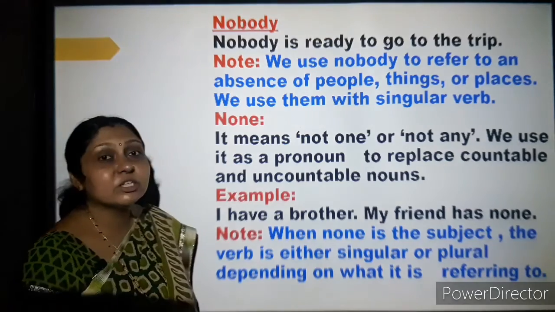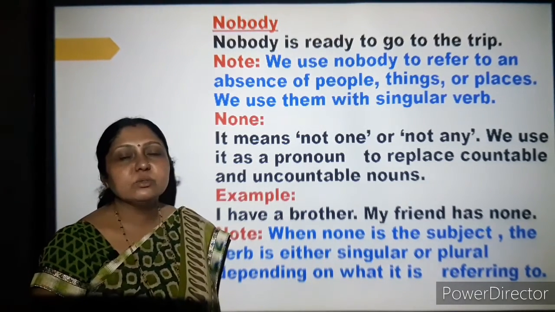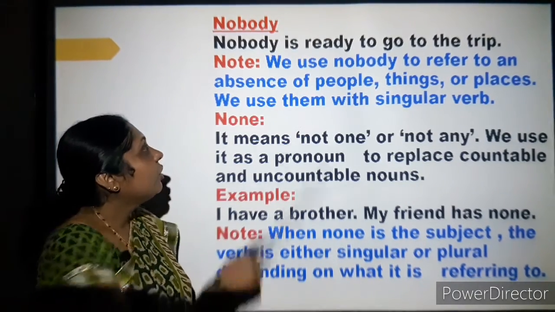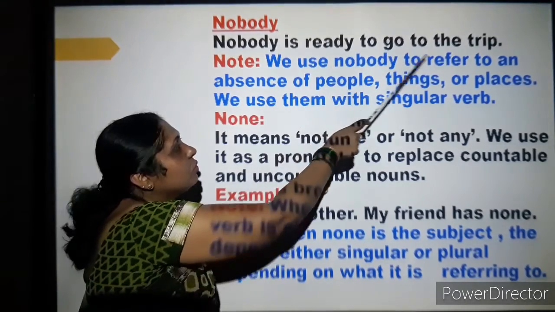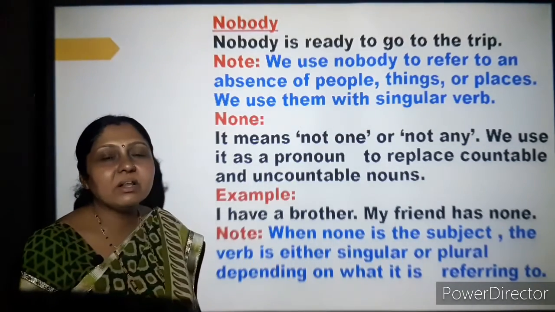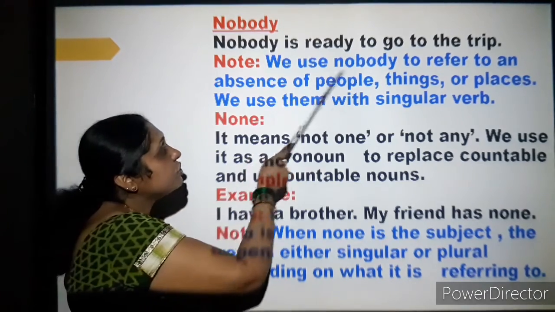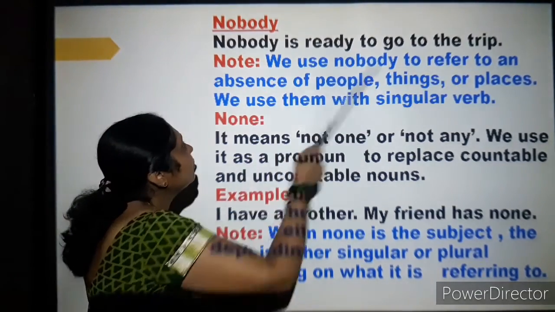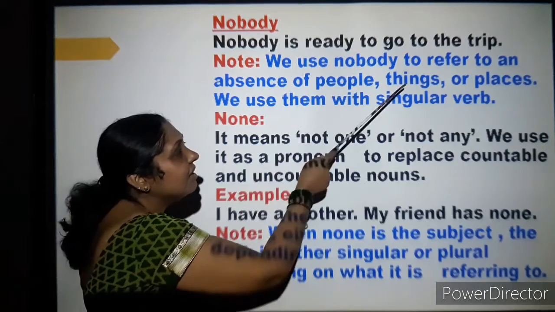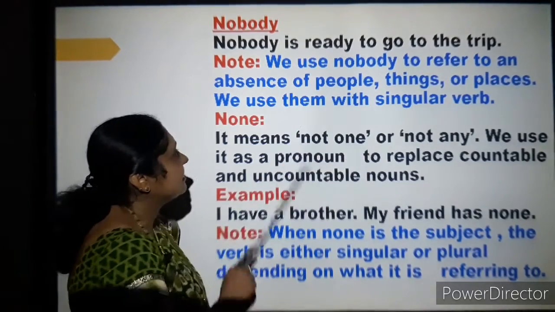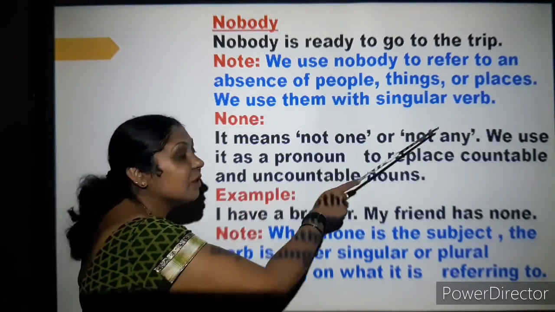Now the next usage, the word nobody. Example, nobody is ready to go to the trip. We use nobody to refer to an absence of people, things or places. We use it with a singular verb.